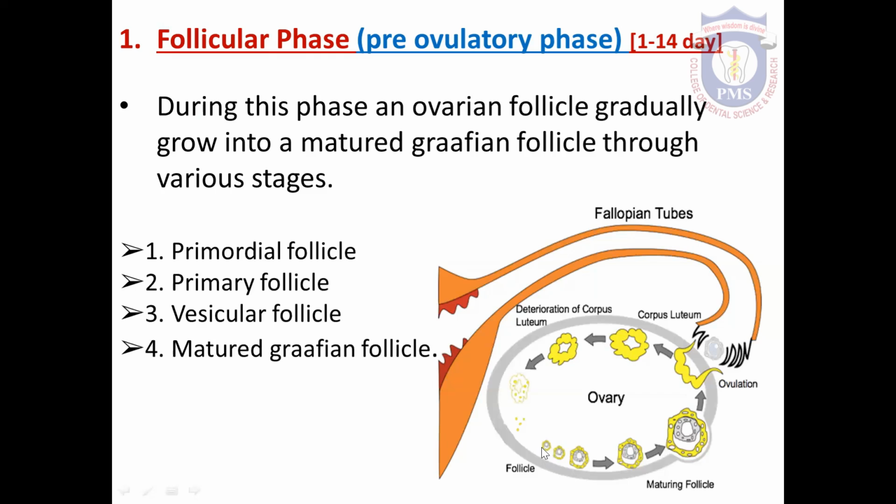Then when the primordial follicle is completely covered with granulosa cells, it is called primary follicle. The second follicle is called primary follicle. In this stage, the follicle and the ovum inside the follicle grow. And then the primary follicle is transformed into secondary or vesicular follicle. Here you can see the secondary or vesicular follicle.